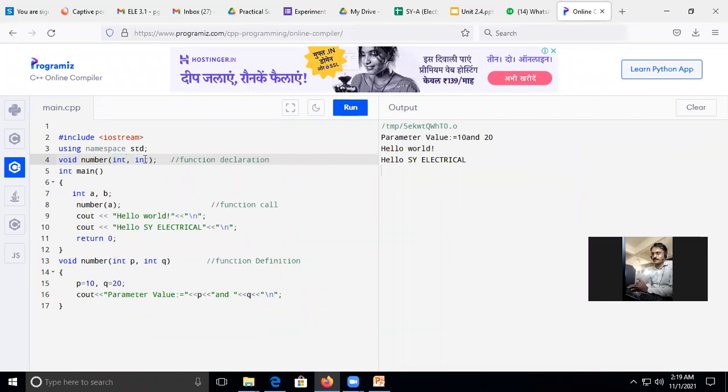Integer or maybe character, integer, in any sequence, but the data type of the variable must be present when you are declaring the parameterized function. येतंय का लक्षात?